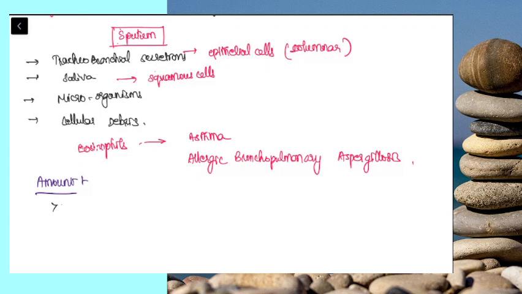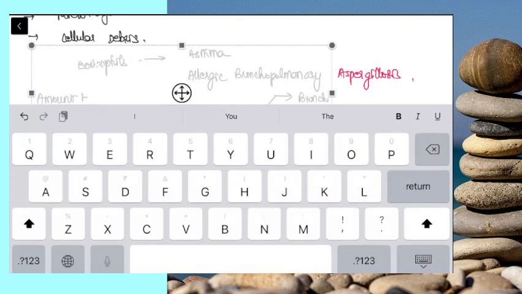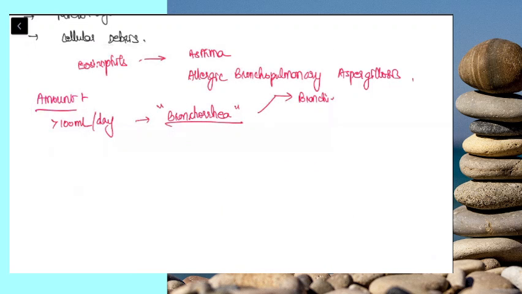If the patient is producing more than 100 ml per day, this is known as bronchorrhea. Bronchorrhea is associated with conditions like bronchiectasis, where there will be foul-smelling sputum production, lung abscess, empyema, and lung carcinoma.